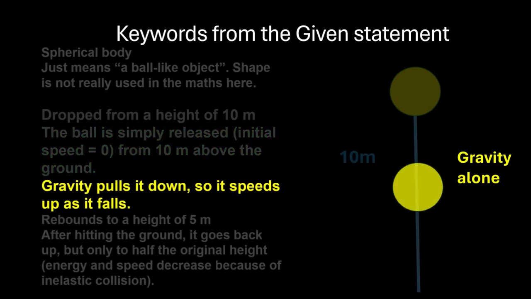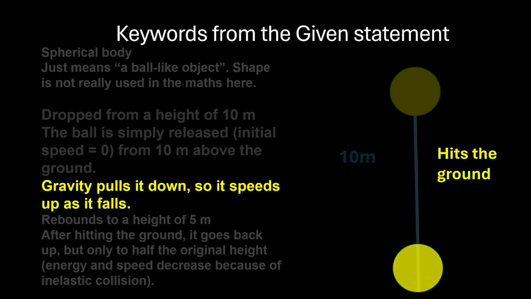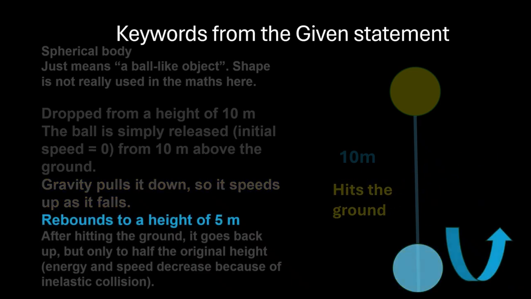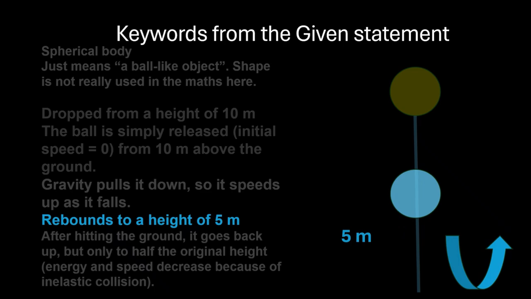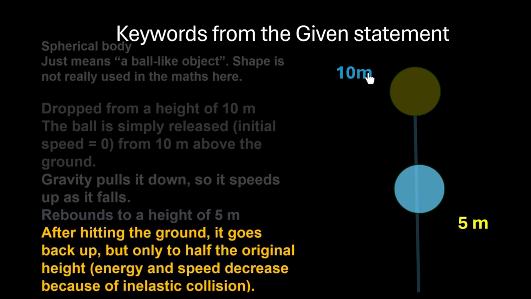Gravity pulls it down, so it speeds up as it falls, which means this movement is only under the influence of gravity till it hits the ground, right? Once it hits the ground, it rebounds to a height of 5 meter, which means the direction of motion reverses here. So the initial height was 10 meter, drop down, hit the floor, rebound to height of 5 meter.